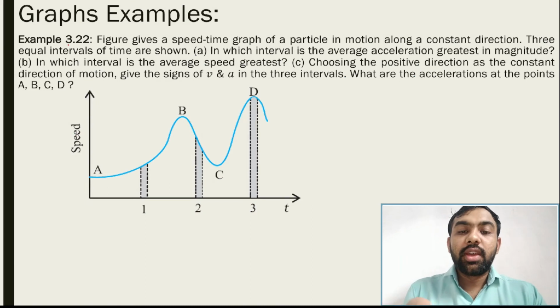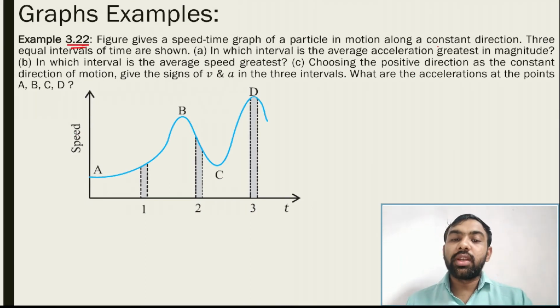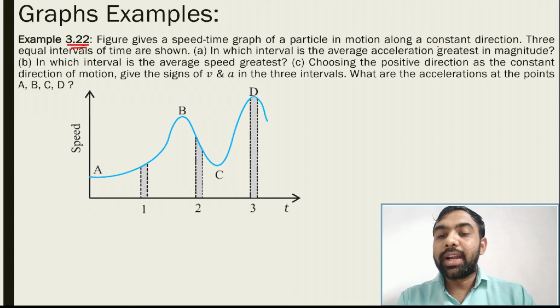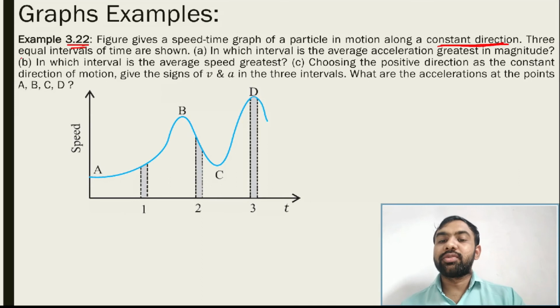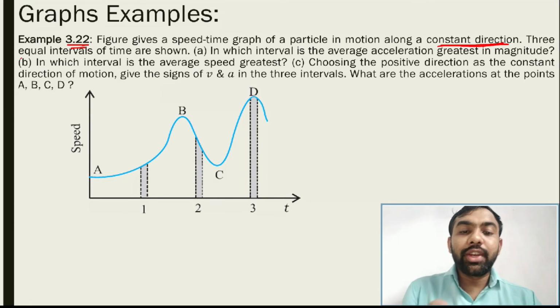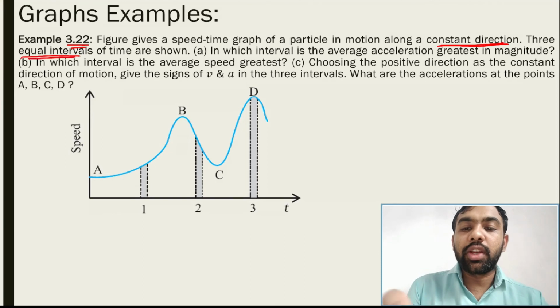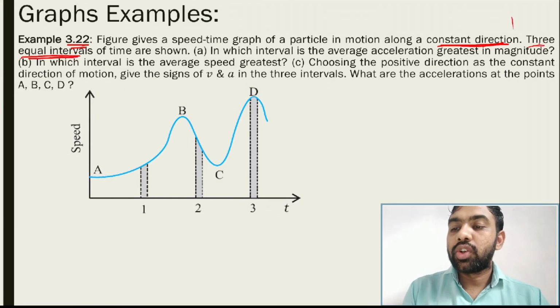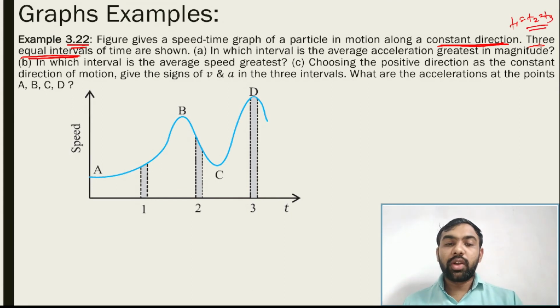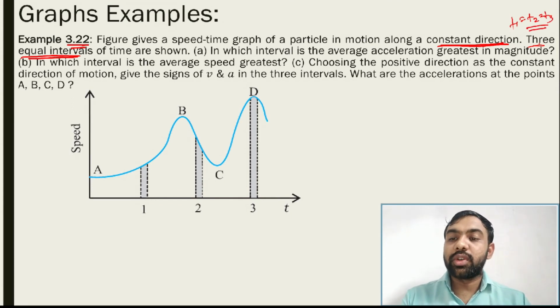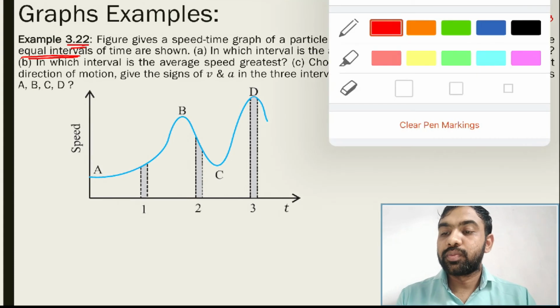Example number 3.22. Figure shows the speed versus time graph for a particle in motion along a constant direction, meaning along one single direction. Three equal intervals, write it again here. Three equal intervals means t1 is equal to t2 is equal to t3. The interval is the same. Okay, delta t1 is equal to delta t2 is equal to delta t3, like this.